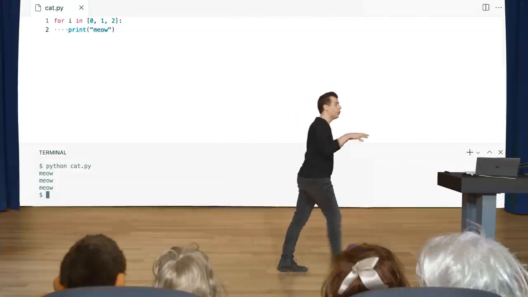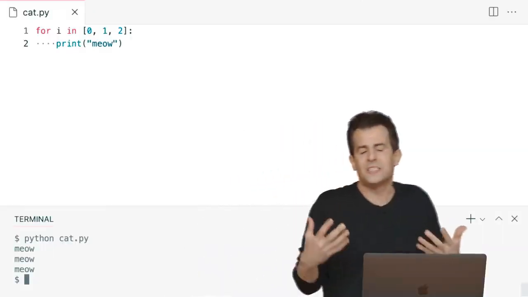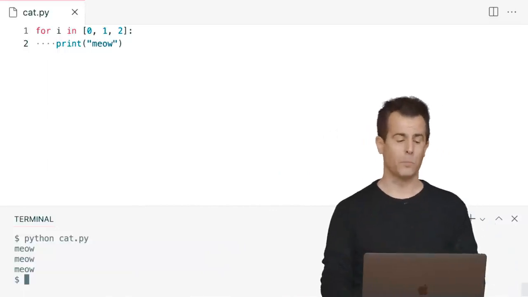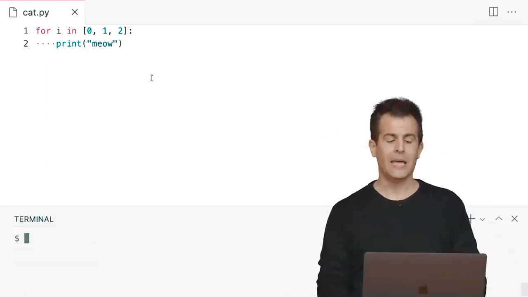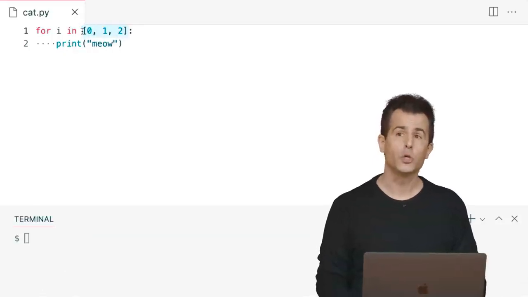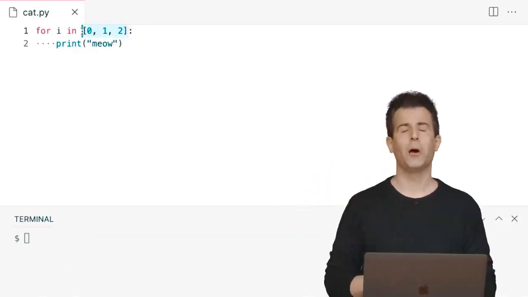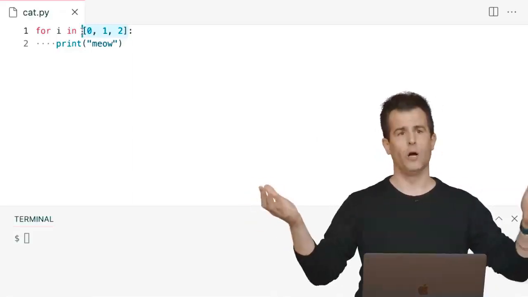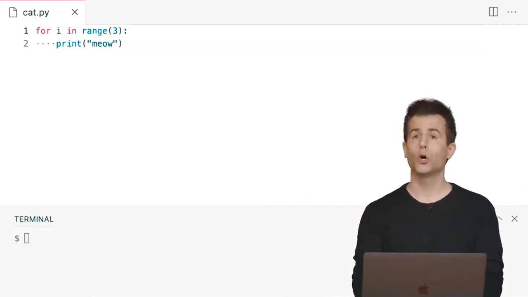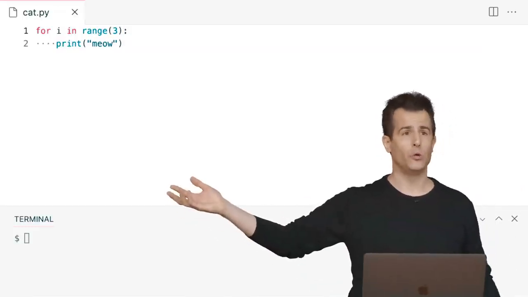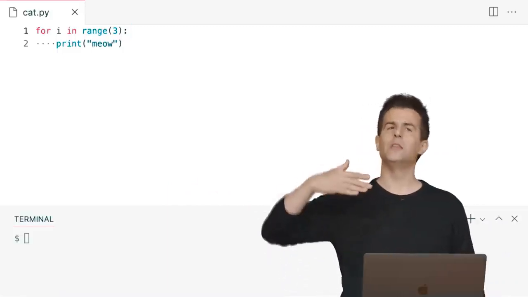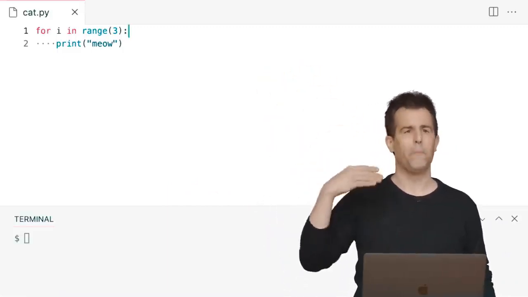So let's do the better way from the get-go rather than set the stage for doing something poorly. The one way we can solve this problem to improve the design is don't just manually specify the list of values. Use a function. Someone else's function that comes with Python that gives you the list you want. And the easiest way to do that in Python is to use a function called range that returns to you a range of values. It expects as input at least one argument, and that number is going to be the number of values you want back.